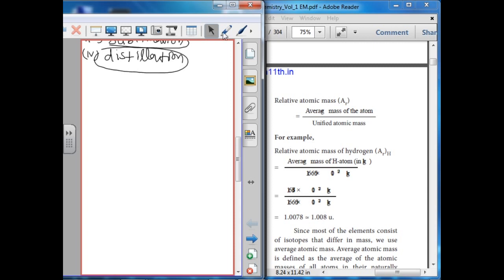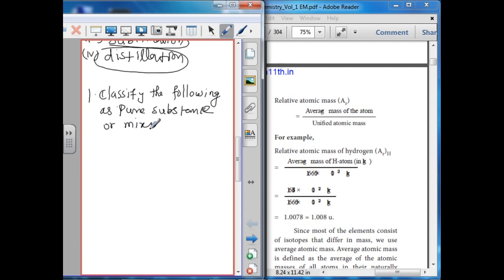First question: classify the following as pure substance or mixture. Give reason.